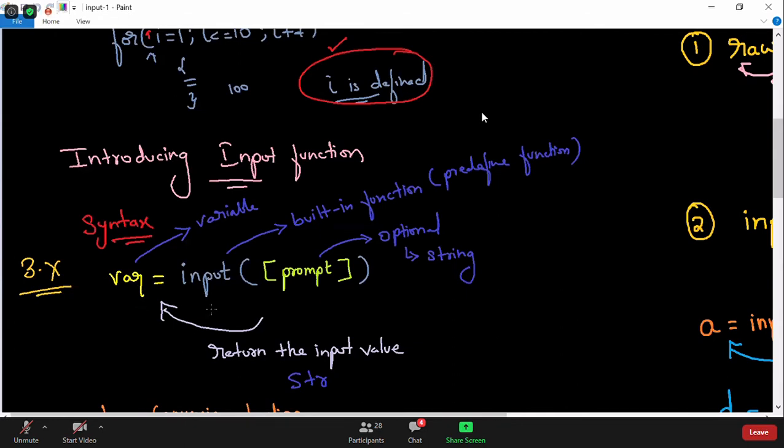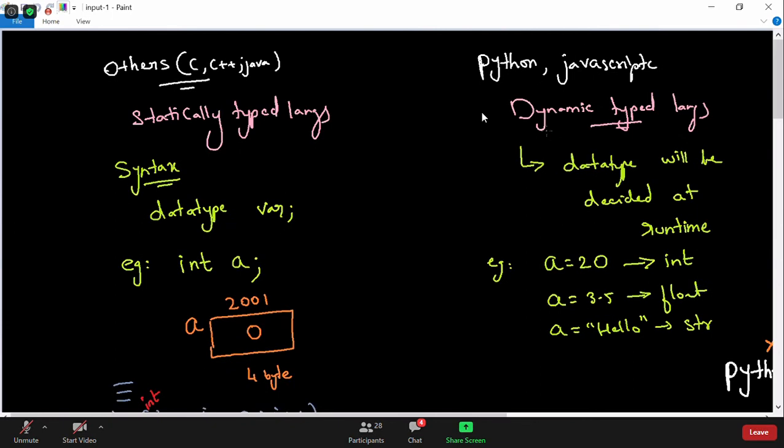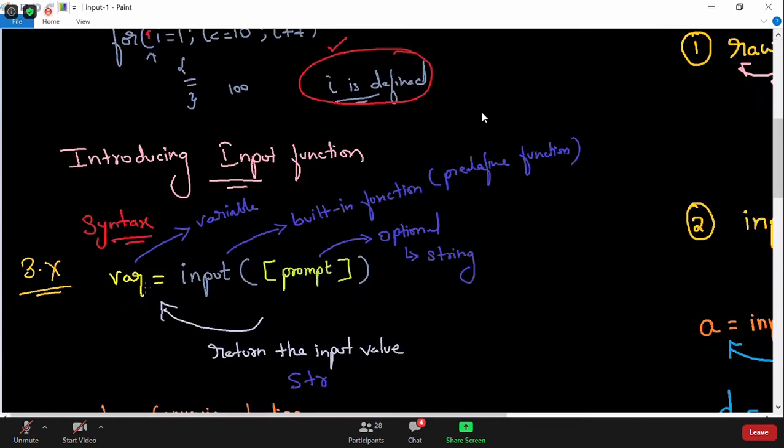Also, we discussed that Python is dynamically typed, so a variable is no need to declare. You can directly use the variable, and it is not possible to declare a variable of any data type. Dynamically typed means the data type will be decided at runtime, so it gets declared at runtime. You don't have to declare. That is what dynamically typed programming languages mean. And the input function always returns a string type, as a safe side, because